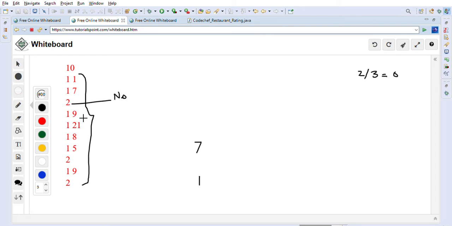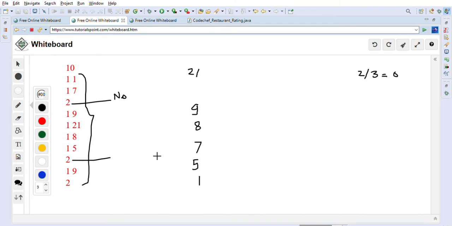After that the next review will come as 9, so let's put 9 here, and then 21 will come, so let's put 21 here. After that 8 will come, so 8 will go here. After that 5 comes, 5 will go here. After that 2 comes. Now again we have to make the query.